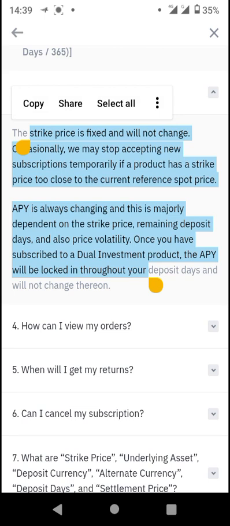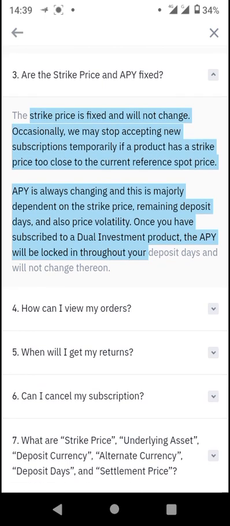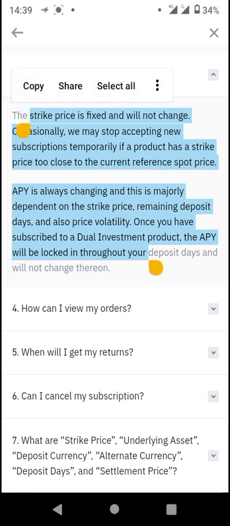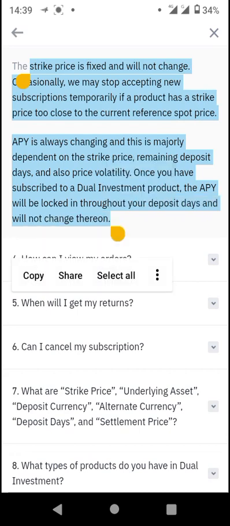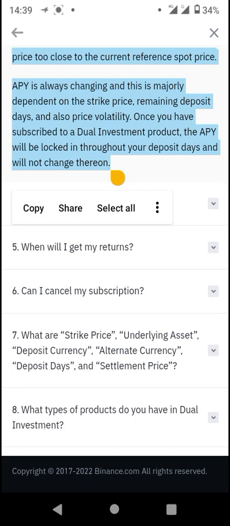The APY is always changing, and this is majorly dependent on the strike price, remaining deposit days, and also price volatility. Once you have subscribed to a dual investment product, the APY is locked. While the APY might fluctuate for a particular product, once you are locked in, the APY registered on your investment will remain the same, as well as the strike price registered on your account.